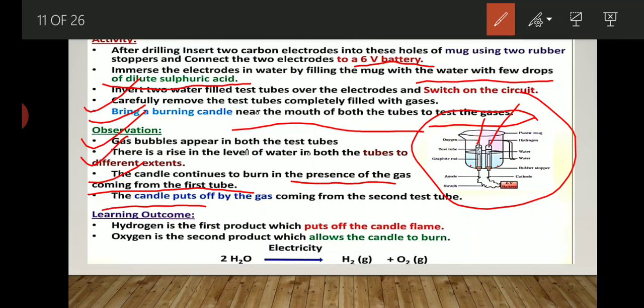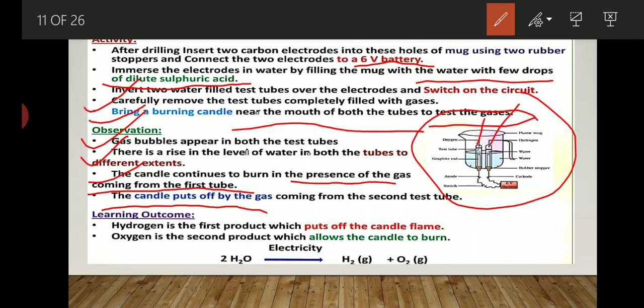Now, when we bring a burning candle near the second test tube which is kept over the cathode, it just gets put off, which proves that in the second test tube hydrogen gas is present. That's why the burning candle is put off.